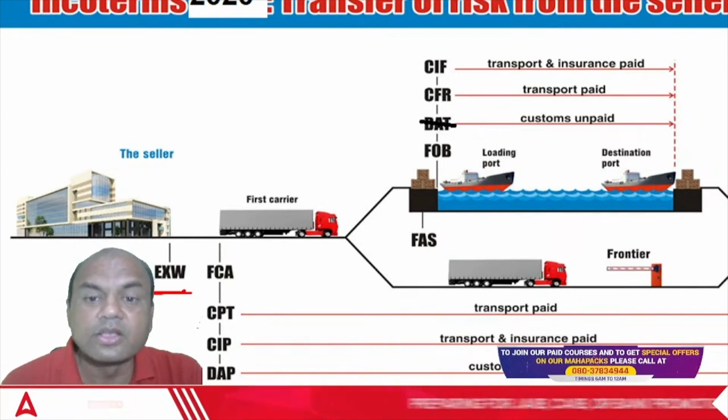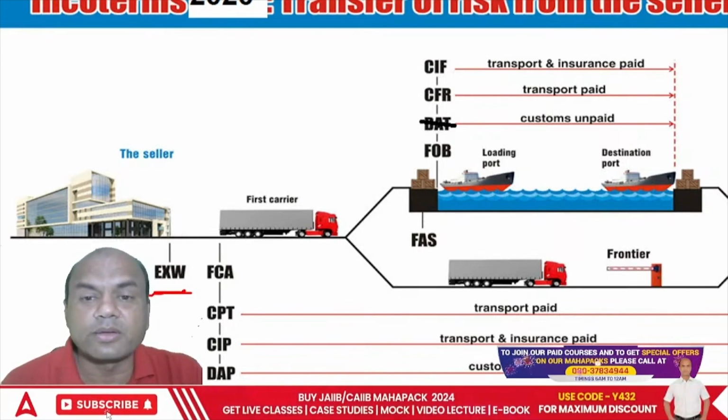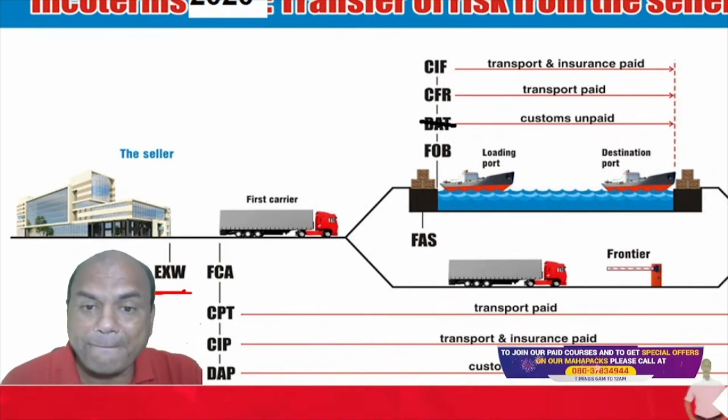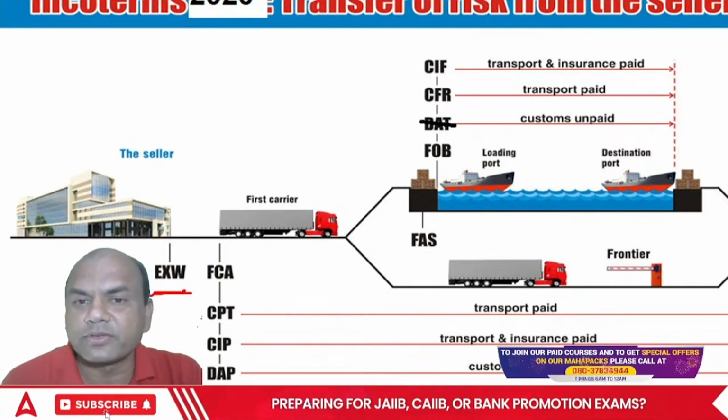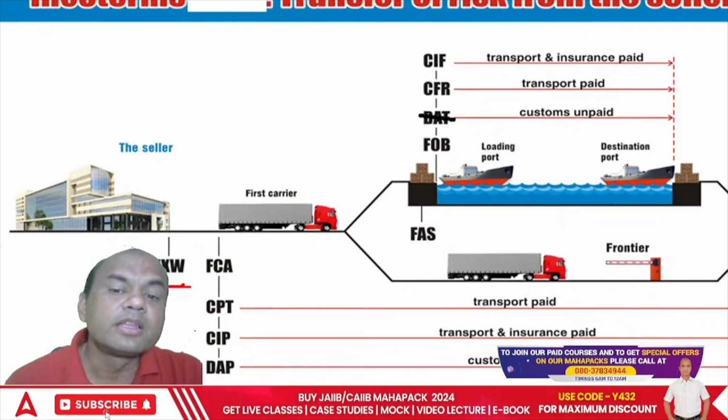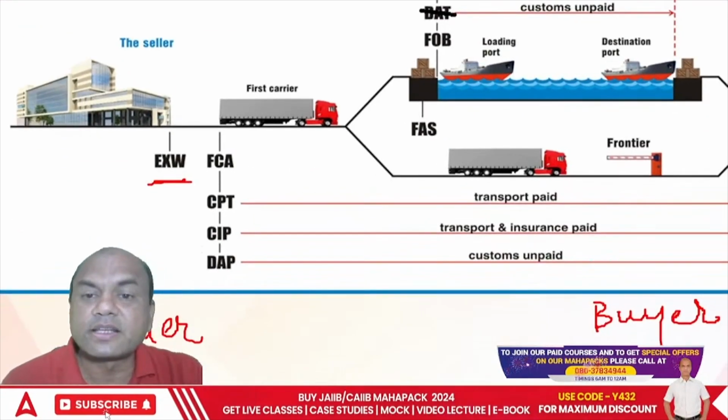Got it, everyone? So what are the four main Incoterms related to ship? FAS, FOB, CFR and CIF. Okay. Now next one. This is related to ship.